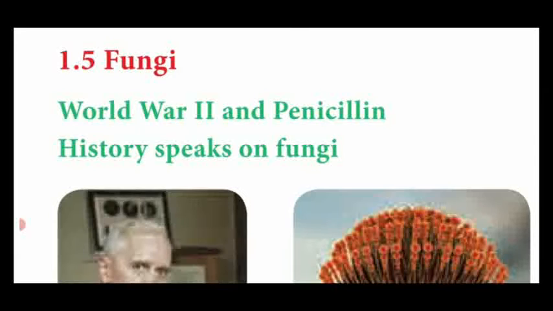Fungi is a eukaryotic multicellular organism, lacking chlorophyll pigment, showing heterotrophic mode of nutrition. Cell wall is made up of chitin and cellulose. Some fungi show parasitic mode of nutrition, some are saprophytic, some are associated with algae, which is named lichen.